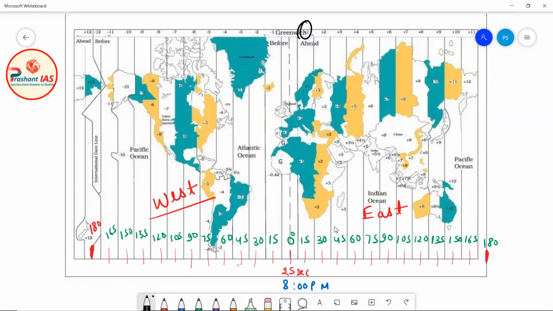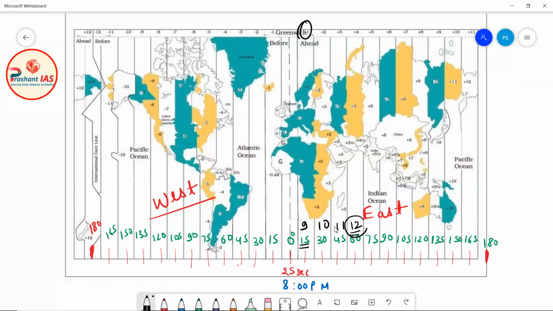So if it is 8 p.m. on 25th December at the prime meridian, then the time at 15 degree east will be 9 p.m., at 30 degree east 10 p.m., at 45 degree east 11 p.m., and at 60 degree east it will be 12 o'clock.